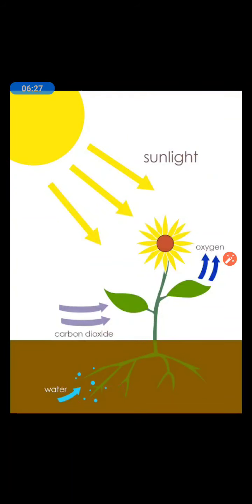So students, what is photosynthesis? The process by which green plants prepare their own food. Okay, students.